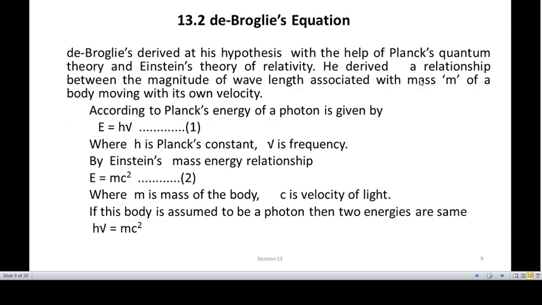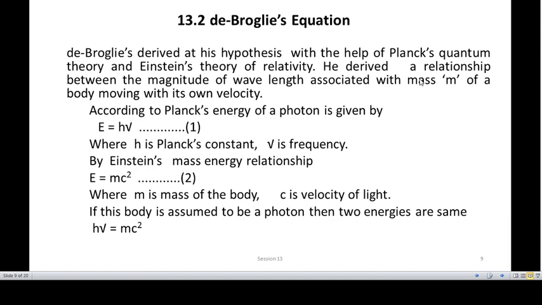De Broglie derived a very famous equation called the de Broglie equation, based on Planck's quantum theory and Einstein's theory. The derivation shows that particles like electrons have both wave character as well as particle character, by considering Planck's energy equation for a photon and Einstein's mass-energy relationship.